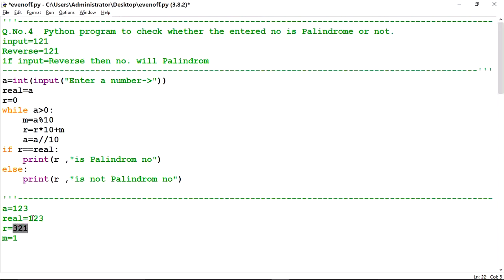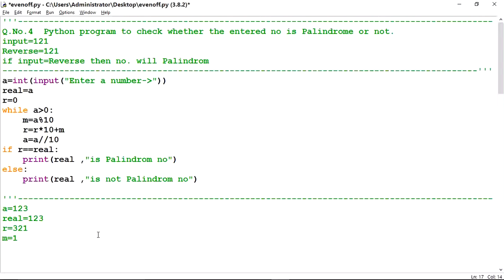R is 321 and real is 123. Both are equal? No. So in this case 123, cursor will move to the else part. It will print R, or real. Here you will write real, because real value we have to check. So here it will print 123 is not a palindrome number.